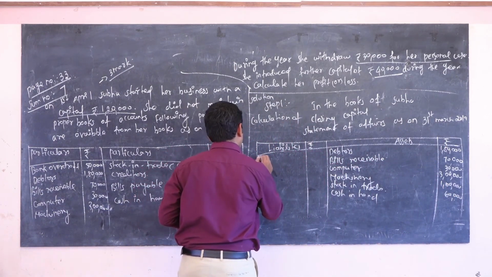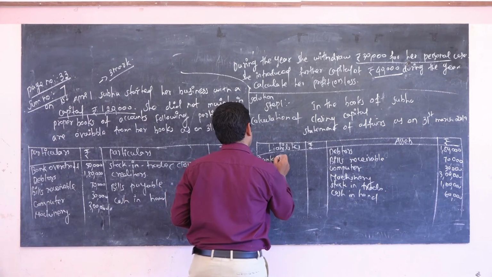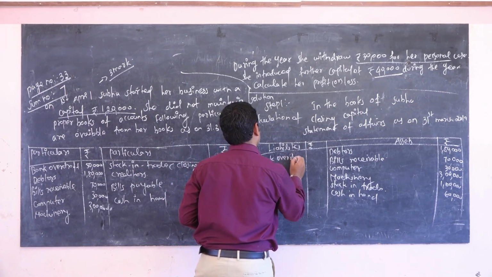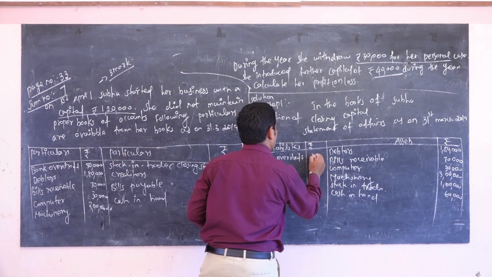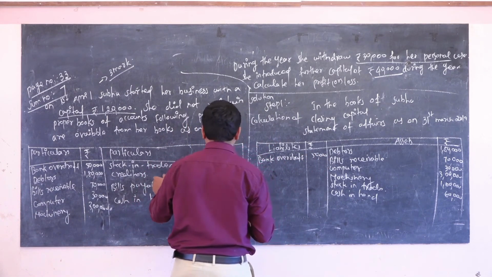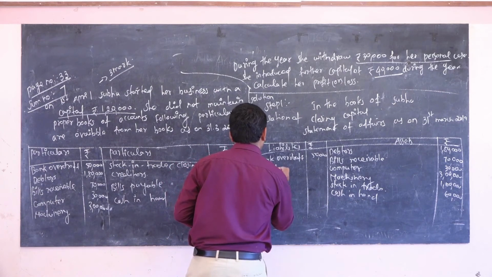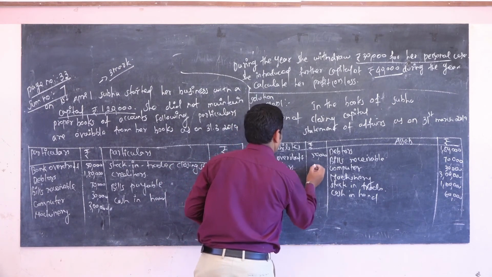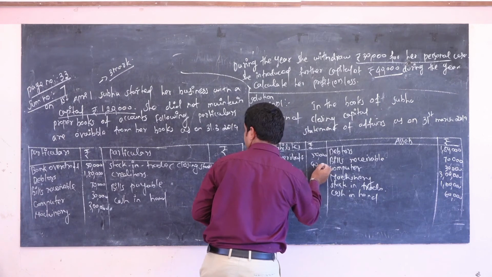So now going to open liabilities. The first one is bank overdraft, the amount is 50,000. Next, creditors 90,000.